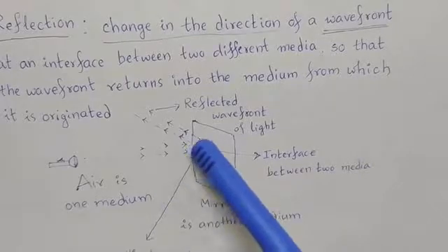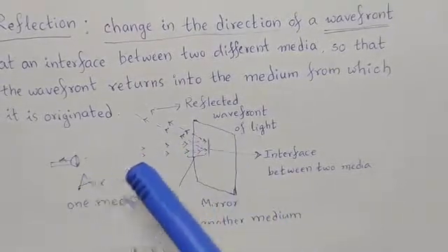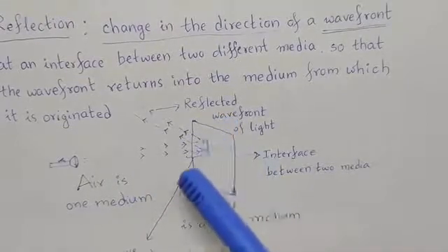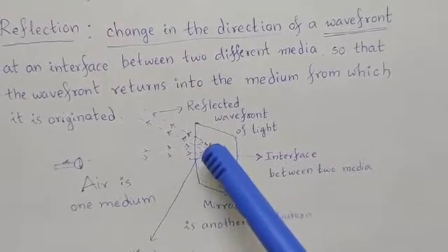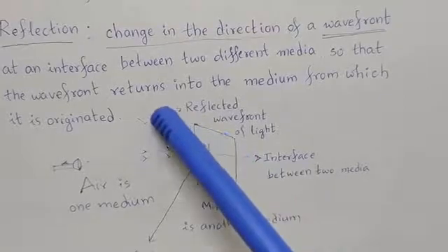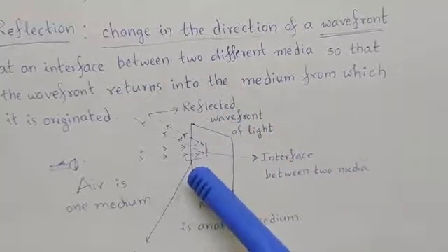Up to here, the direction of this light is in this direction. When it is falling on the next medium, the direction of the wave front of this light is changed and it is moving in another angle. Are you getting it?